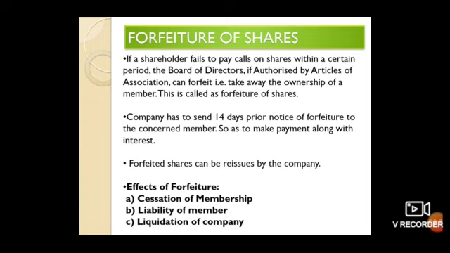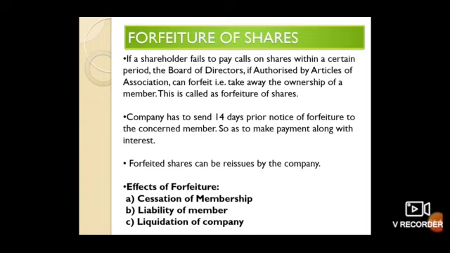Even though his membership is cancelled, it is the liability of that person to pay the remaining amount to the company. Clear? The liability of the member will continue till the company doesn't reissue the shares.